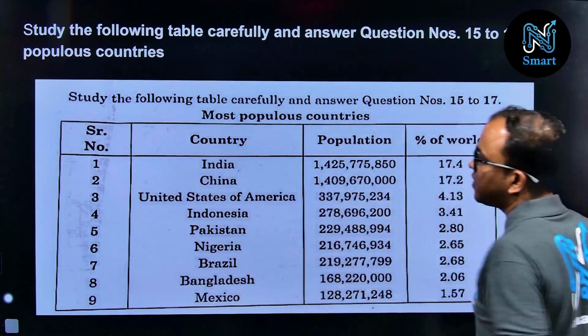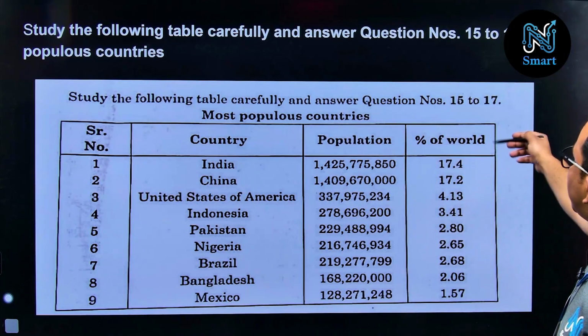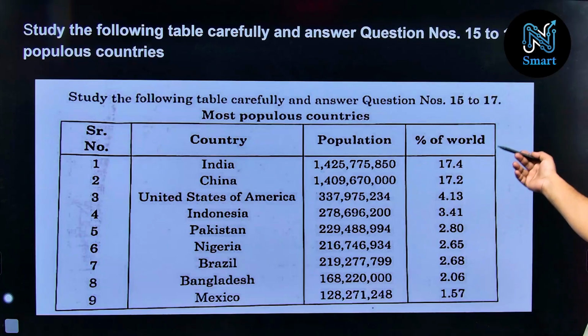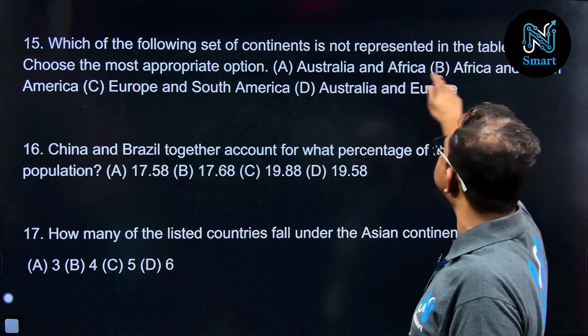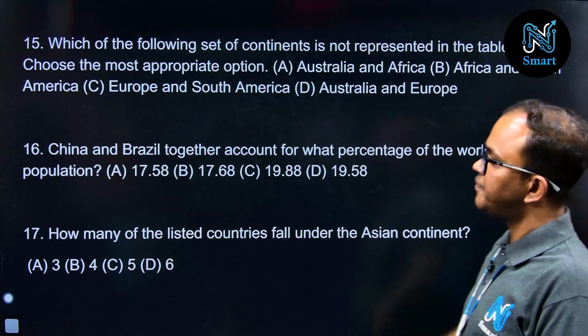First you observe the countries, their population and the percentage of world population share here, right? Now which of the following set of continents is not represented in the table? See, the countries belong to different continents.